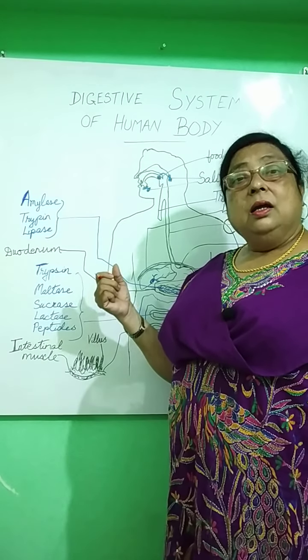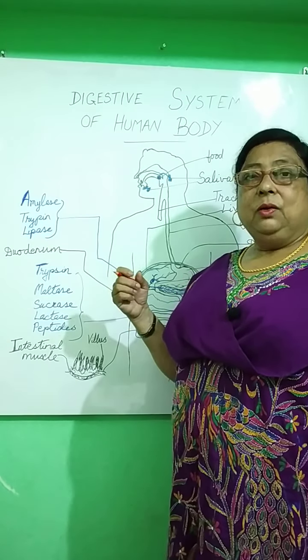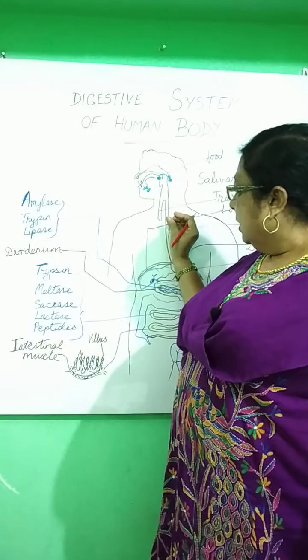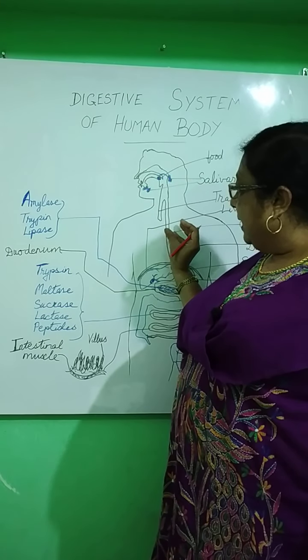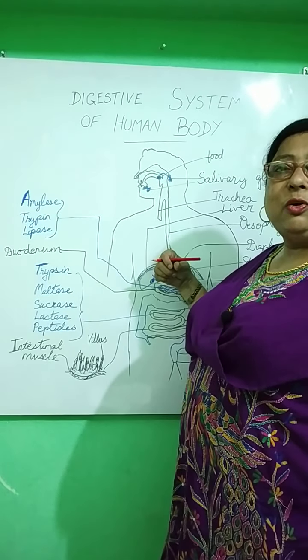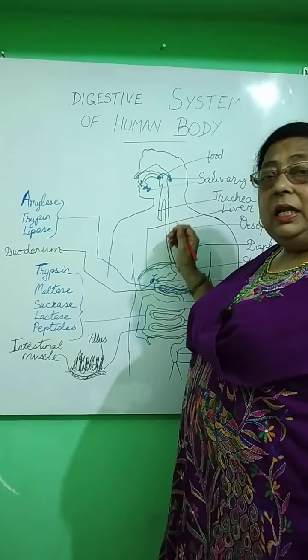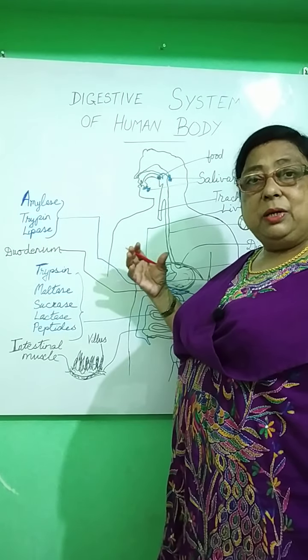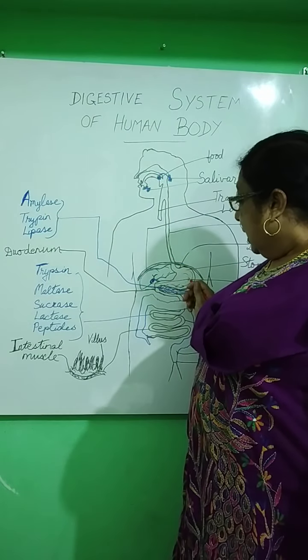That is called peristalsis. In one place, when it goes, the muscles below expand and the food is pushed down. Above it contracts and then the food is pushed on. So in this way, the food goes into the stomach.